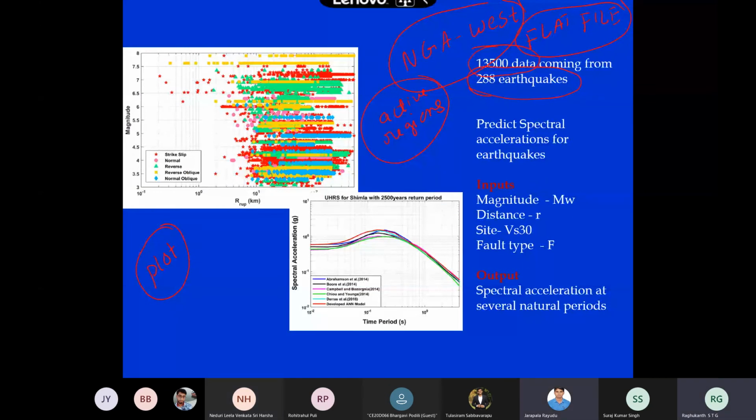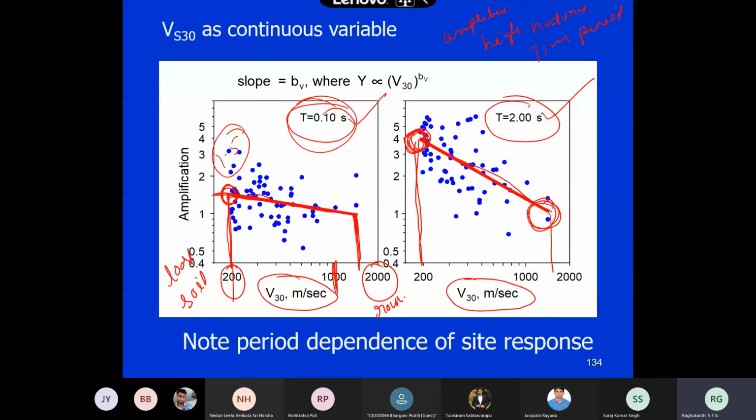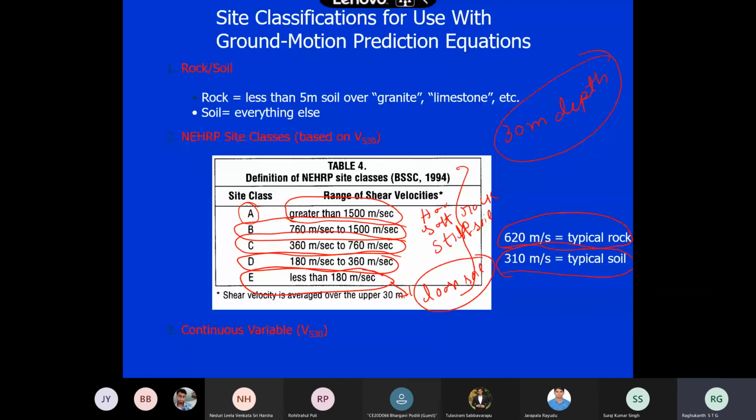Yes, sir. So what you have to do? You download all the data. You plot all these functional forms: how things vary with respect to VS30, with respect to magnitude, and with respect to distance. And distance also you verify. You plot with respect to RJB, how it looks like. If you plot RRUP, what it looks like. If you plot epicentral, hypocentral, what the things are. So you will have a nice feeling for the database itself.